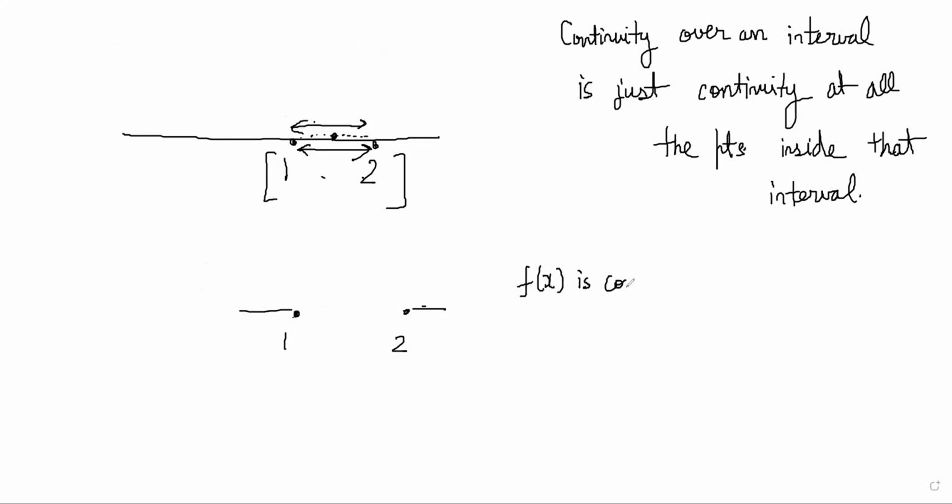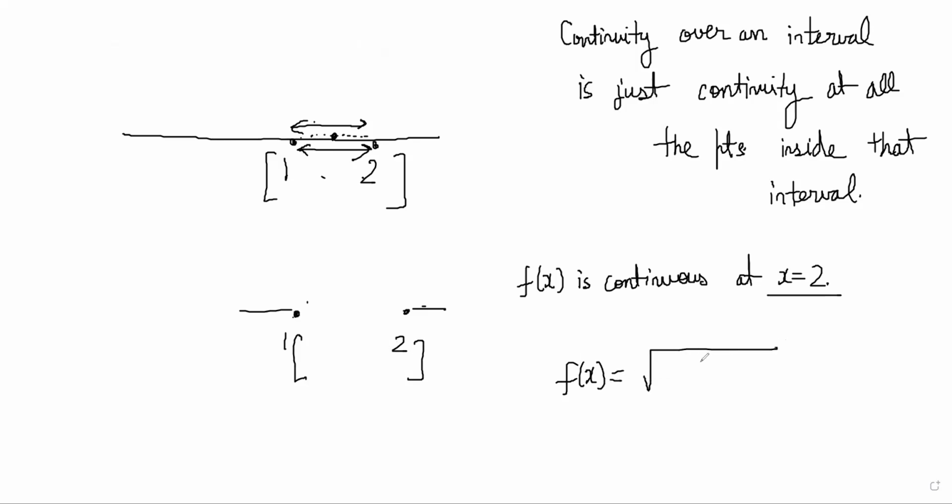Whether f(x) is continuous at 2 or not. Sometimes the function could only be defined in 1 to 2. For example, f(x) is equal to minus of x square minus 3x plus 2. If it was plus, I would have said x should be greater than 2 or x should be less than 1.